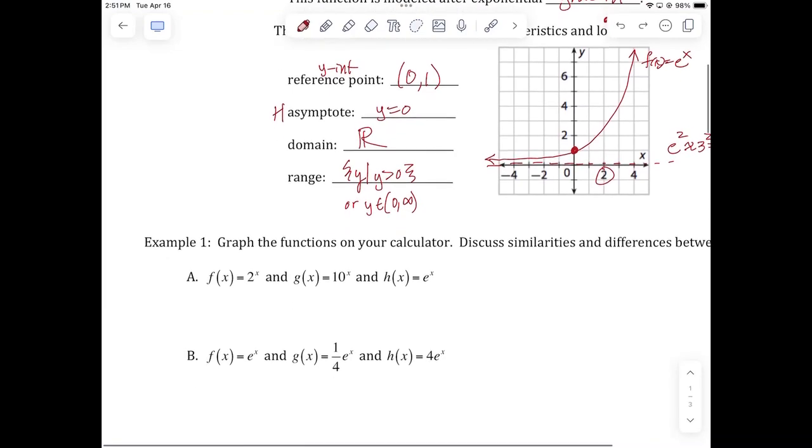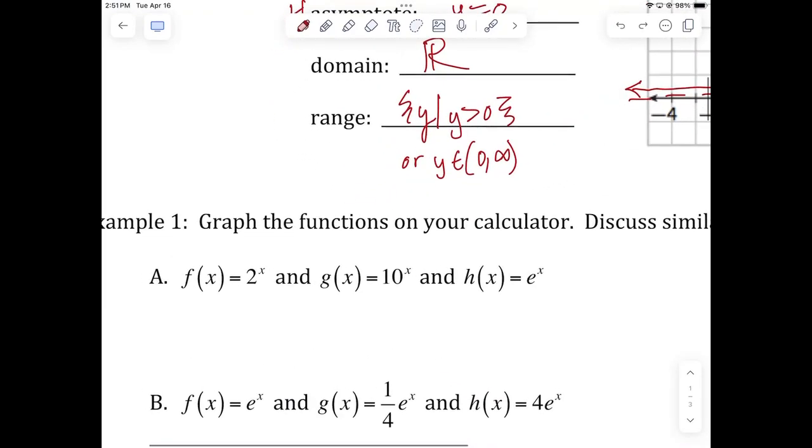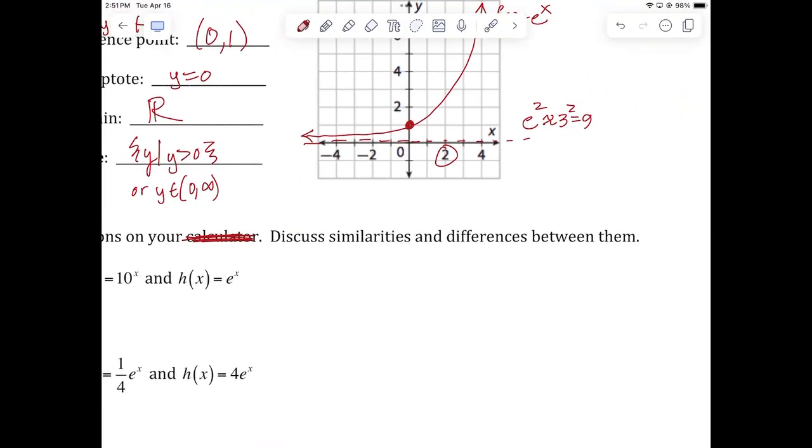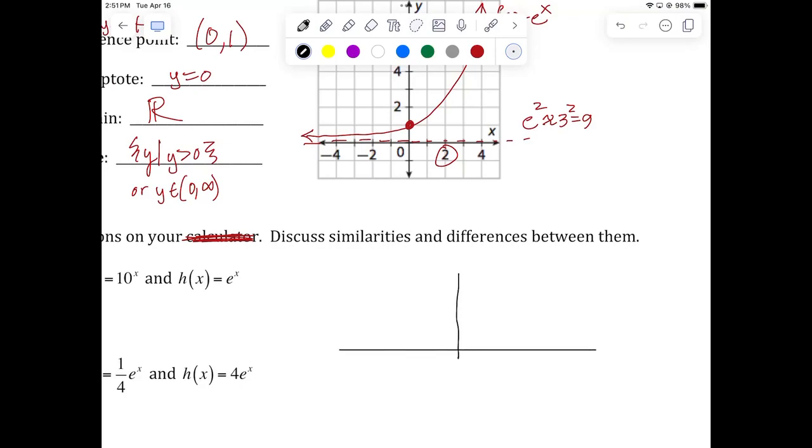Okay, now here's what we want to do. We want to see what happens when we graph e to the x and other bases like 2 to the x and 10 to the x on the same graph. It says to use the calculator, but I'm going to walk you through it without the calculator because you're going to be thinking a little bit more and the graphs will be more meaningful. So let's come off to the side here and let's give ourselves an x and y axis. Now the y axis you could draw like normal, but the x axis you want to draw a little bit lower than usual.